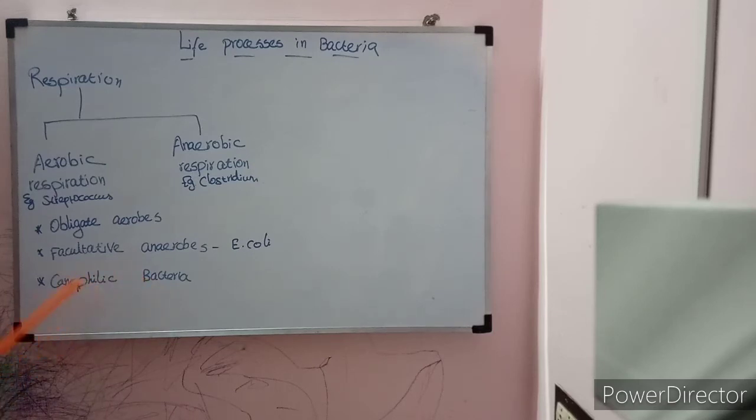The next term is capnophilic bacteria. This type of bacteria is very peculiar. They require carbon dioxide for their growth, so they are called capnophilic bacteria. Example, Campylobacter. So these three terms are important under respiration. Bacteria may be obligate aerobes, facultative anaerobes, or some peculiar type that needs carbon dioxide for their growth and survival. That is called capnophilic bacteria.